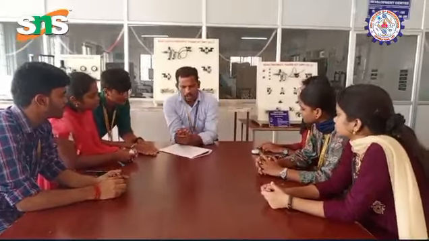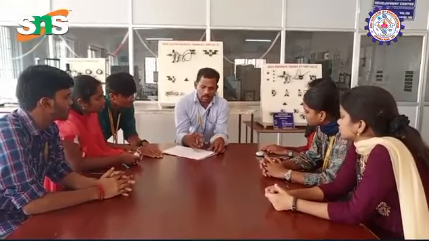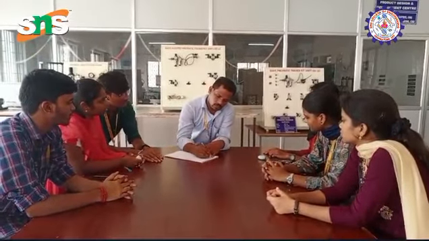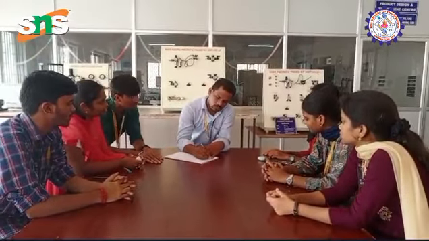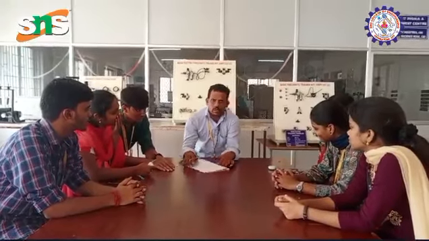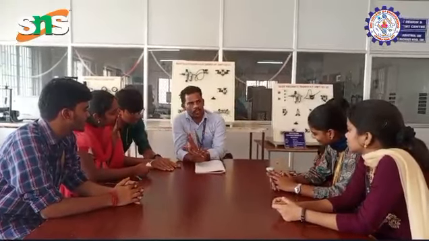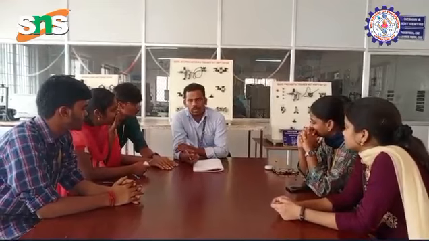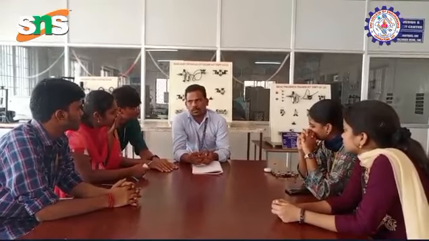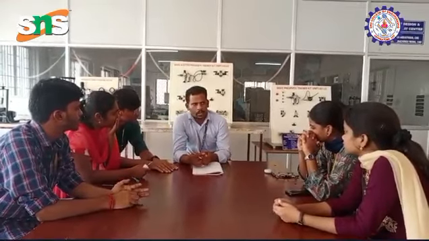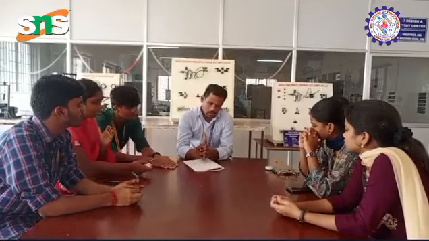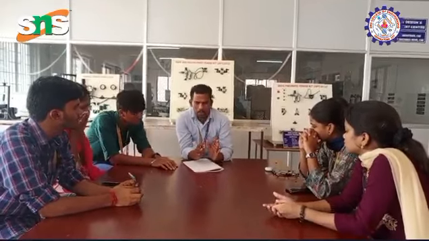Today we discuss the topic complex integration. In lower classes we already studied integration. What is the meaning of integration? There are three types of integration: single integration, double integration, and triple integration. Single integration is to find the length, double integration is to find the area, and triple integration is the volume. So today we discuss the simply connected region.